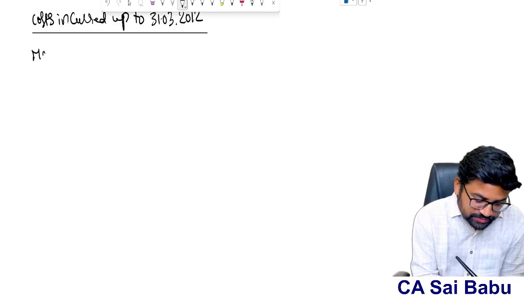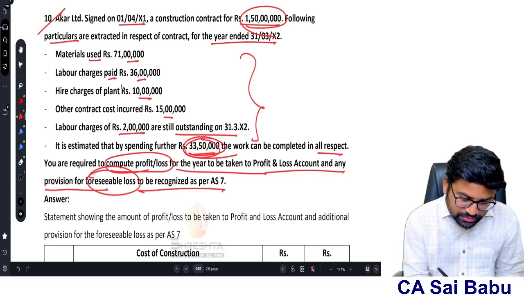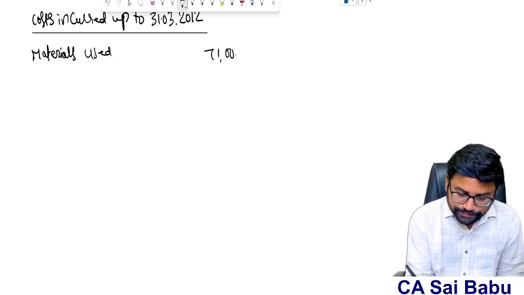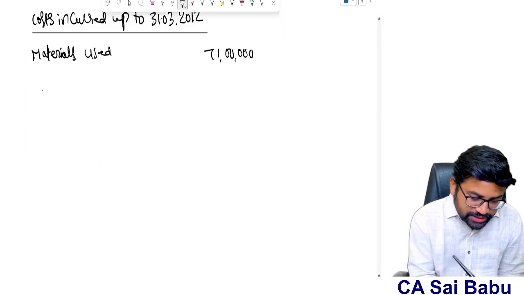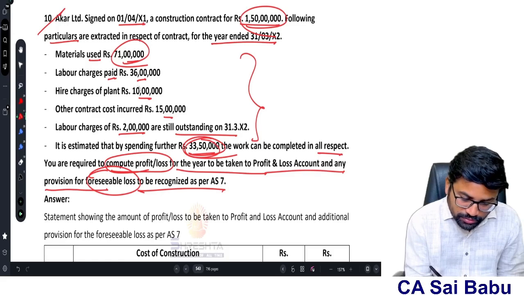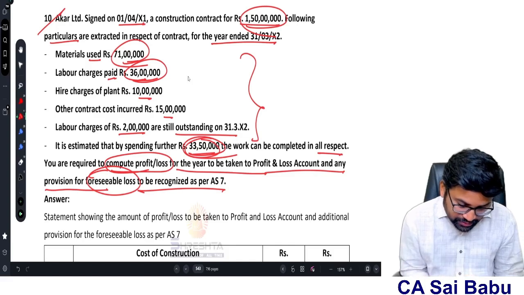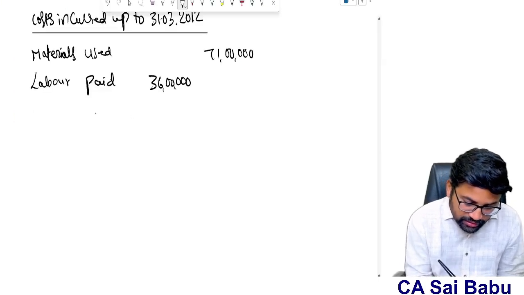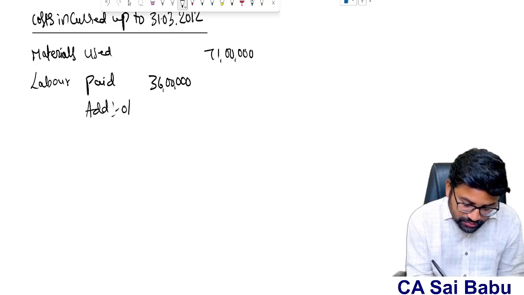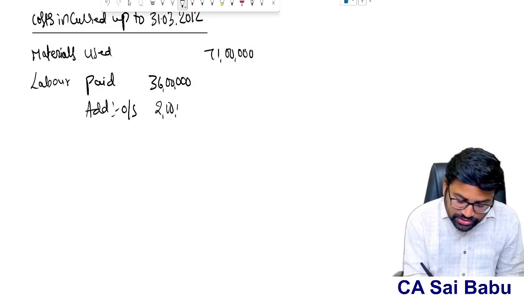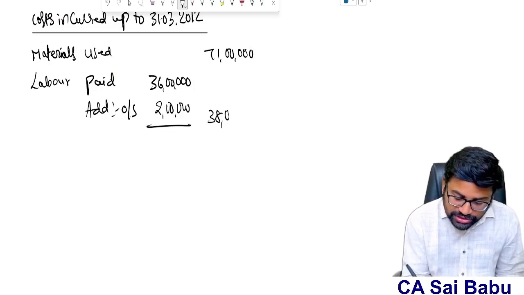First, materials. How much is the materials used, sir? 71 lakhs. Take it. This is cost incurred. Next, labor charges. Paid how much? 36 lakhs. Labor 36 lakhs paid, and add outstanding. Outstanding means what? Incurred but not paid. So therefore, incurred means it should be included as a part of the cost incurred.